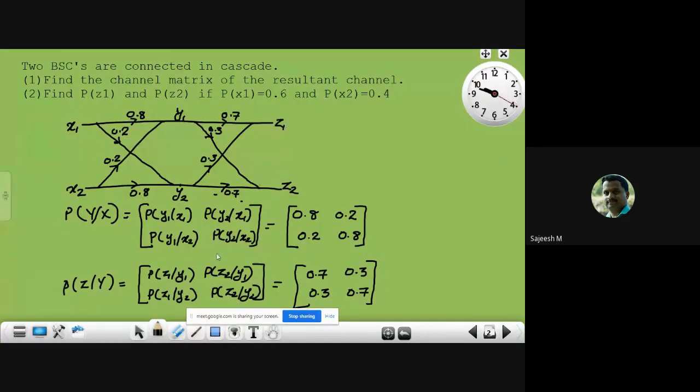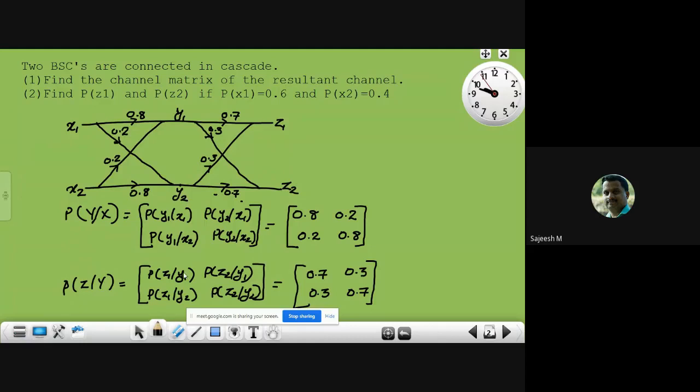Therefore P of z1 given y1, and the second element P of z2 given y1, since y1 is the input here. Therefore the first row represents the different transition probabilities corresponding to y1 as the input. For the second channel, y1 is the input. Then similarly, the second row of the channel matrix P of z given y represents the probabilities corresponding to the input y2.